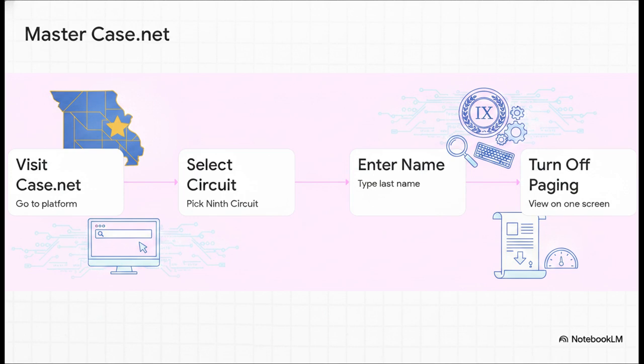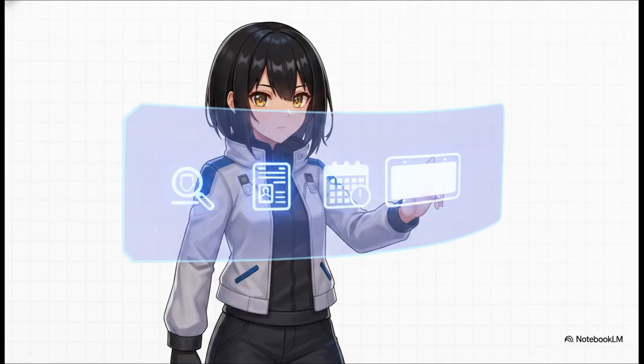Third, put in the litigant's last name. And here's a massive pro tip from our sources. Make sure to uncheck the View with Paging option in Step 4. Doing that forces the entire chronological docket to load on a single scrollable screen, which is going to speed up your research immensely. Across all of these different portals, using specific filters is what's going to refine your queries and